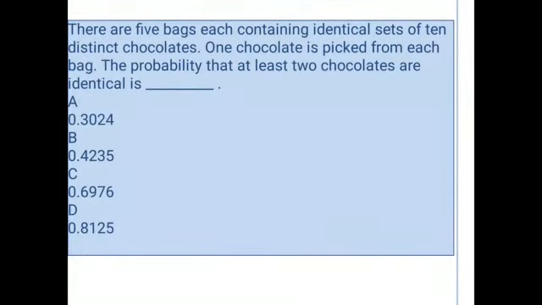There are 5 bags each containing identical sets of 10 distinct chocolates. So here it is given that the total number of bags is equal to 5, and the chocolates are distinct, that is the total number of chocolates is 10, and those 10 chocolates are distinct chocolates in 5 different bags.